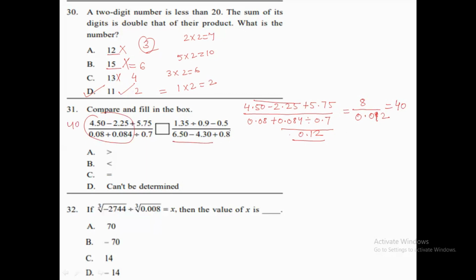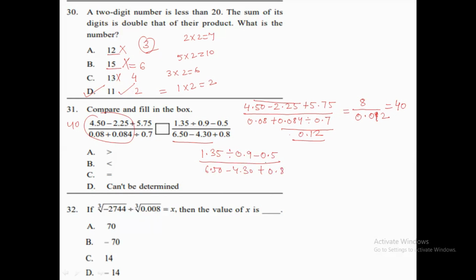Now we need to solve this one as well. This is 1.35 divided by 0.9 minus 0.5, over 6.50 minus 4.30 plus 0.8. Let's solve it.